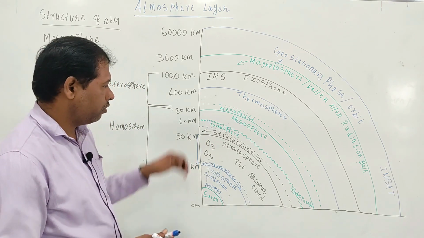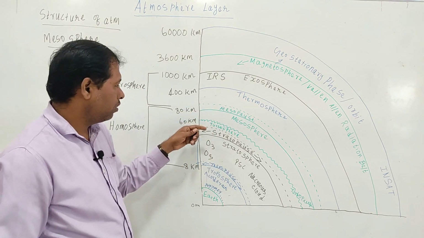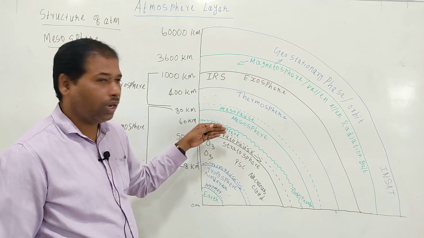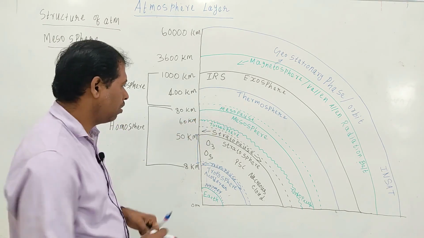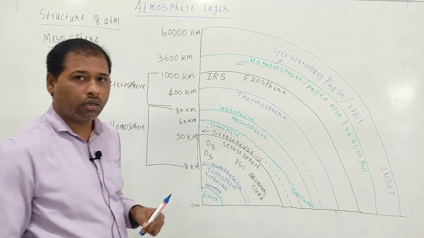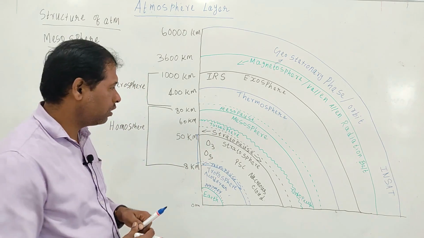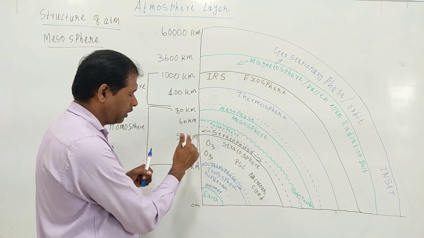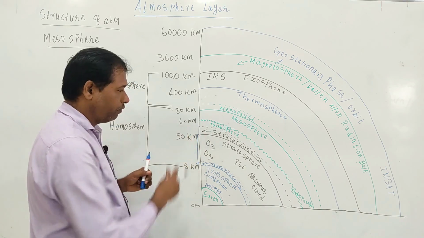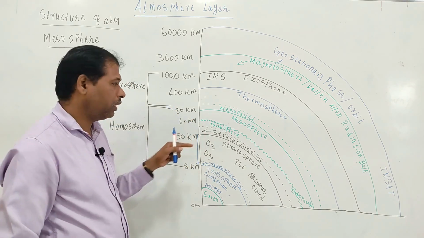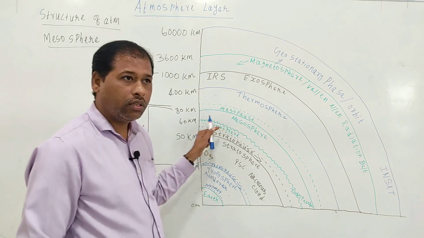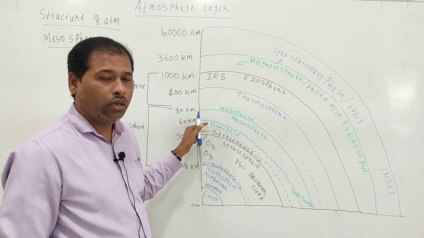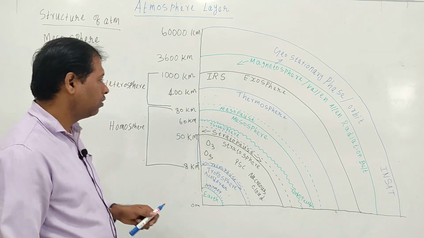Above the stratosphere there is one more layer, located at the bottom of the mesosphere, called turbosphere. This turbosphere is located between 50 and 60 kilometer height. We will see why this layer is called turbosphere later.